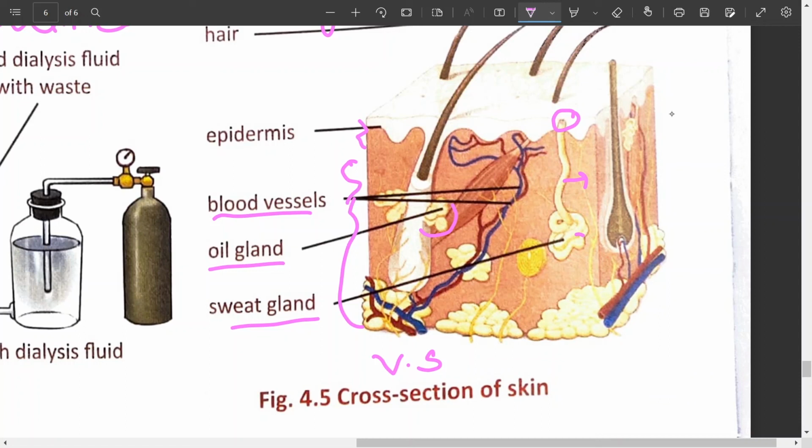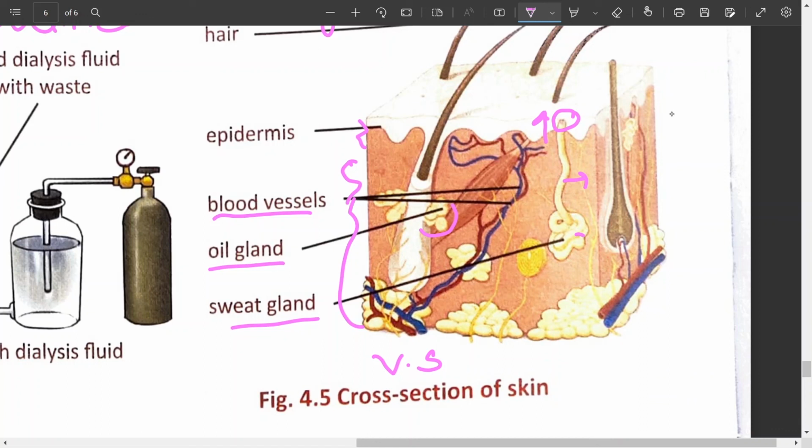The evaporation of sweat from the surface of the skin is known as sweating. And this sweating helps in cooling the body also. So two functions are carried out by the skin. One is excretion, second is thermoregulation, that means cooling the body.